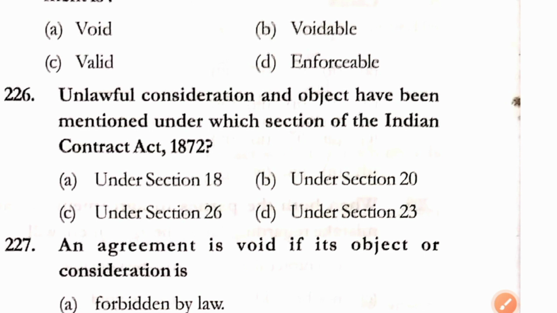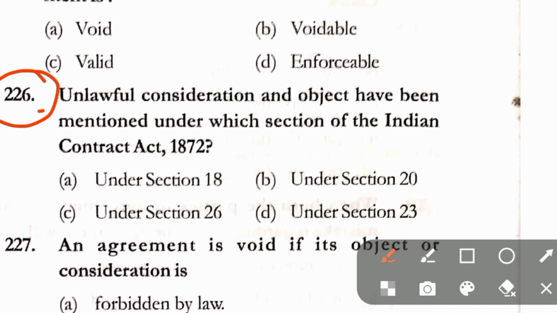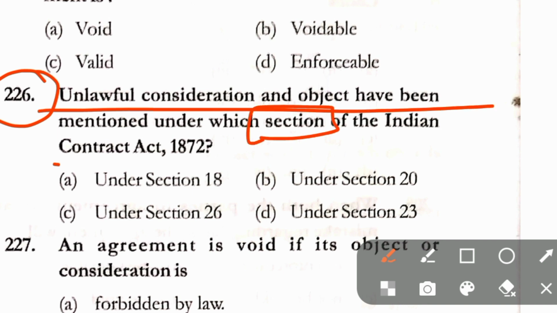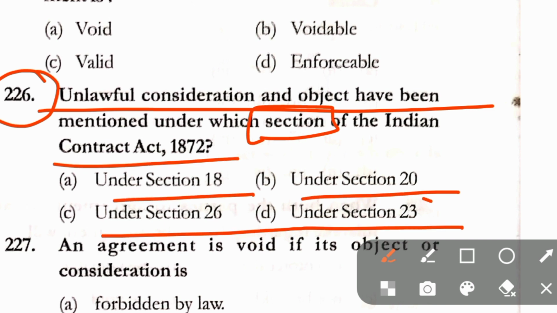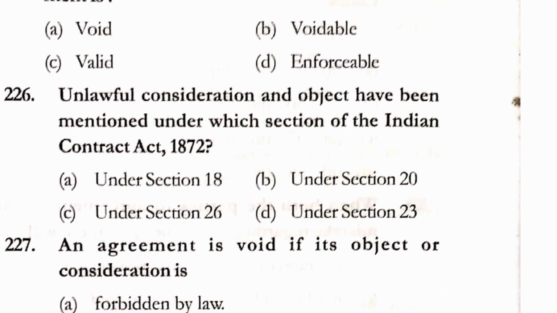In this video, we will be starting the series in continuation from question number 226. Unlawful consideration and object have been mentioned under which section of the Indian Contract Act 1872? Under section 18, under section 20, under section 26, under section 23. Correct answer here is option D, that is under section 23.